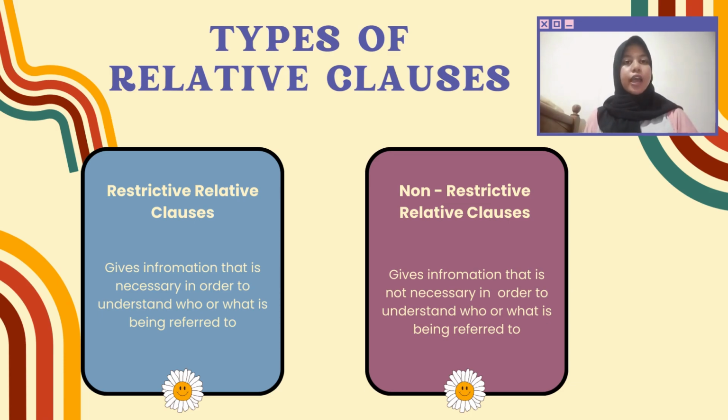Okay, next we have types of relative clauses. There are two types of relative clauses. The first one is restrictive relative clauses. It gives information that is necessary in order to understand who or what is being referred to. And the other one is non-restrictive relative clauses. It gives information that is not necessary in order to understand who or what is being referred to.